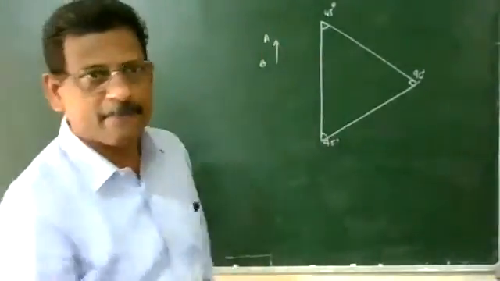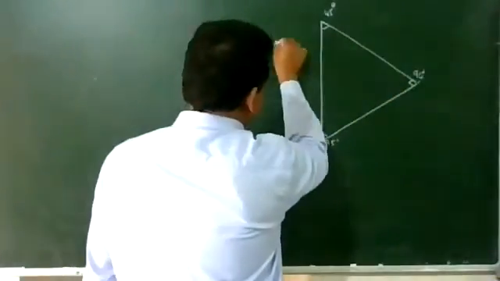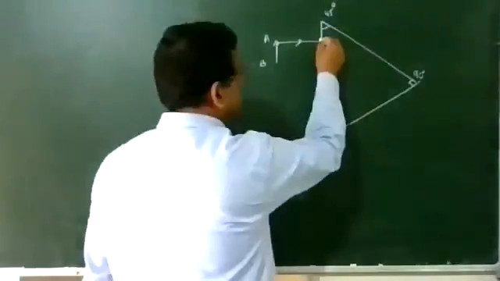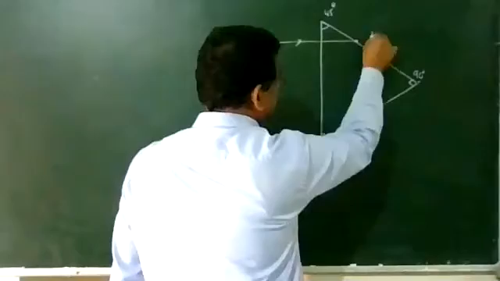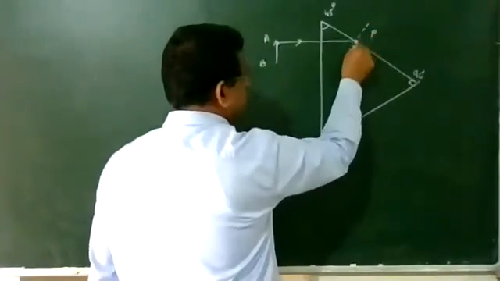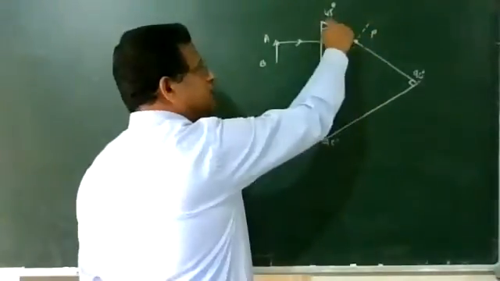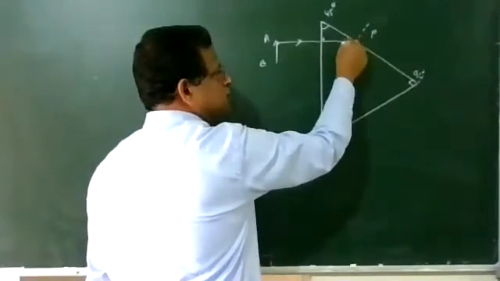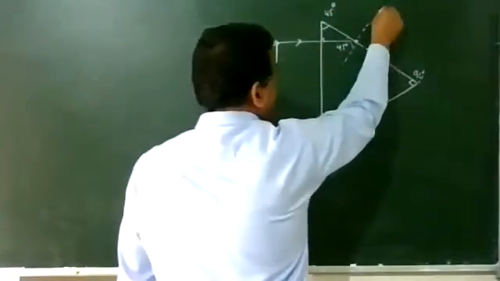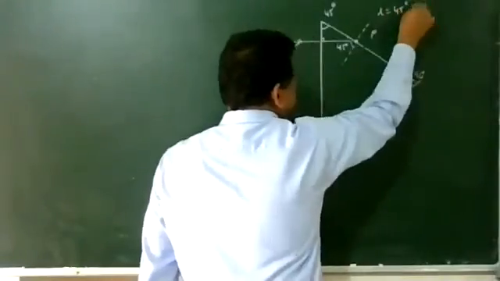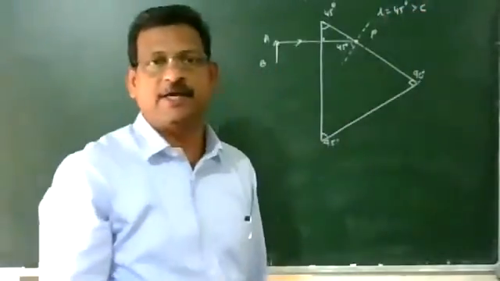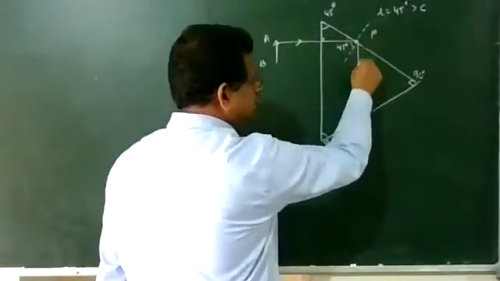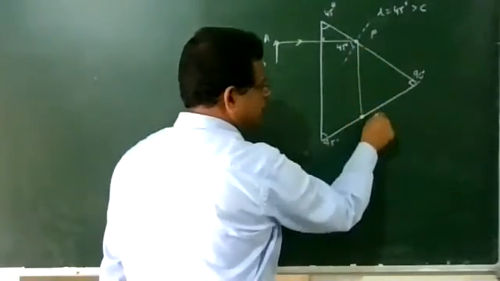First ray from the head of A. This is normal incidence, no problem. It goes straight and reaches this point, say P. At the point P, from the normal, this angle is 45 degrees and this is 90 degrees, so this angle of incidence is also 45 degrees. So I is equal to 45 degrees, and the ray undergoes TIR at the point P.